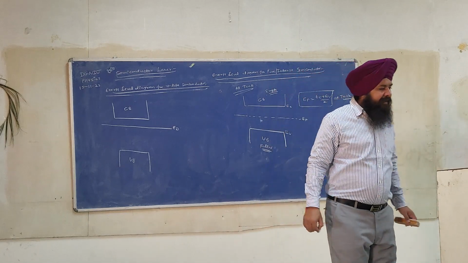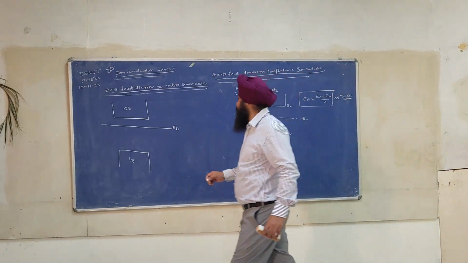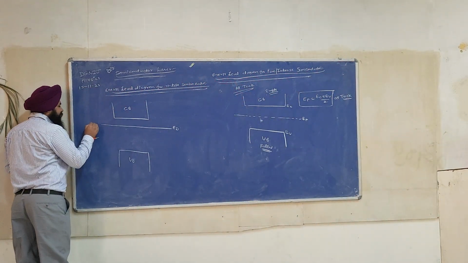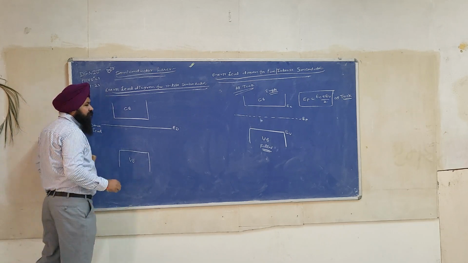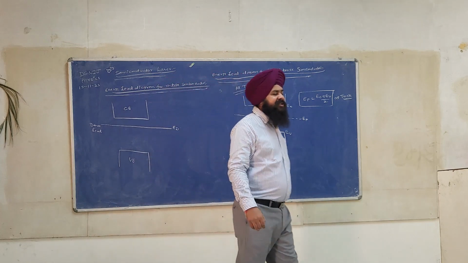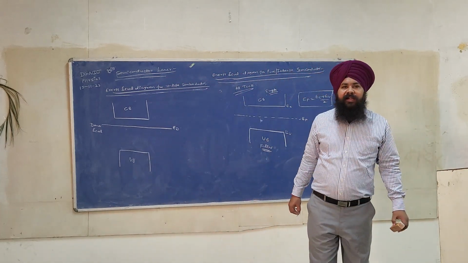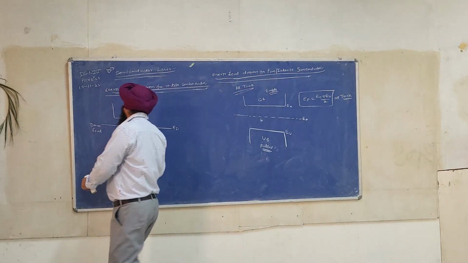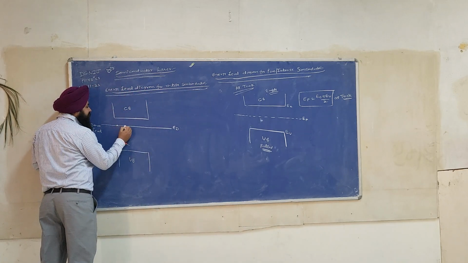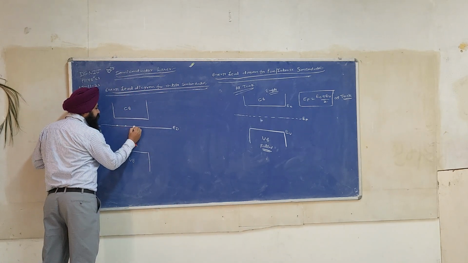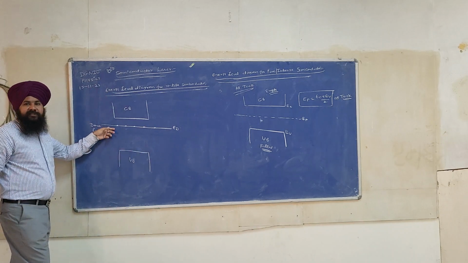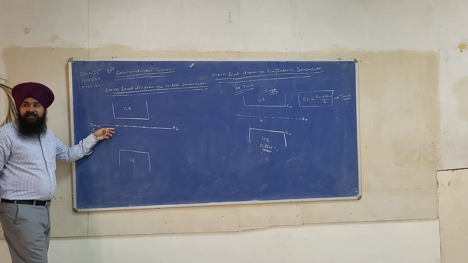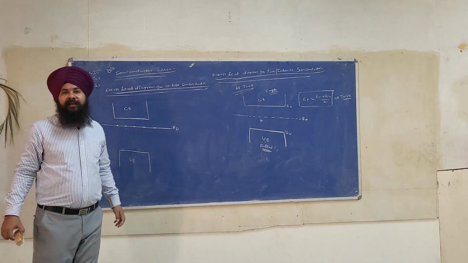This is called the donor level. This is the energy corresponding to the donor atoms. These are the donor atoms, and the donor atoms have higher energy as compared to the valence band electrons.